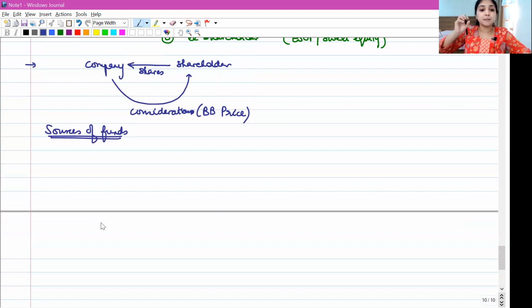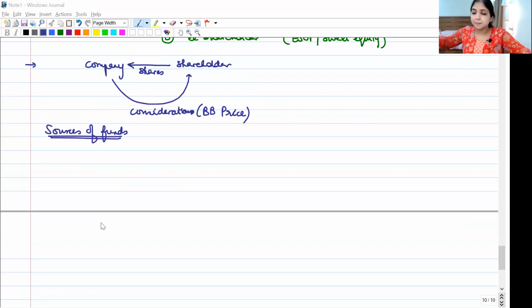From where can the company take money and pay off the security holders for buyback? Company is given 3 options. Company is given 3 sources of funds. Section 68 says, company, you want to buy back securities? You need money to pay buyback consideration? We'll give you 3 places from where you can take money.